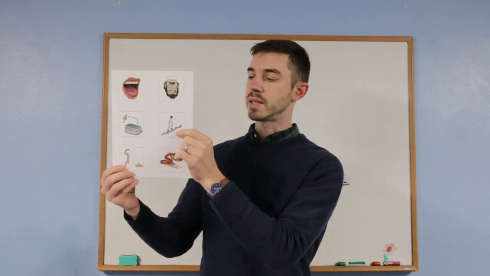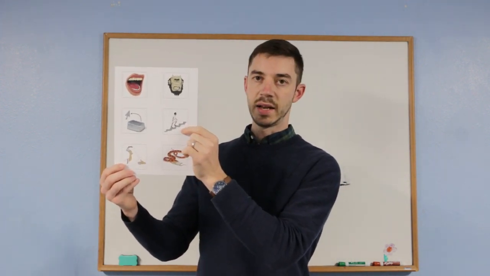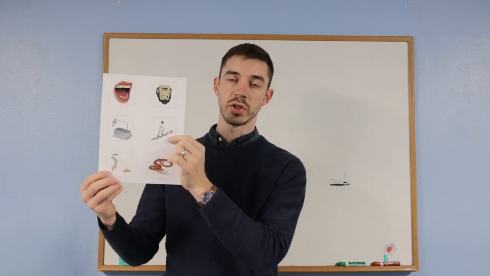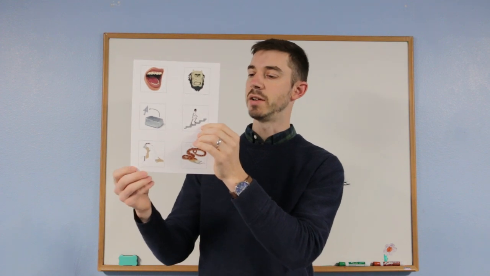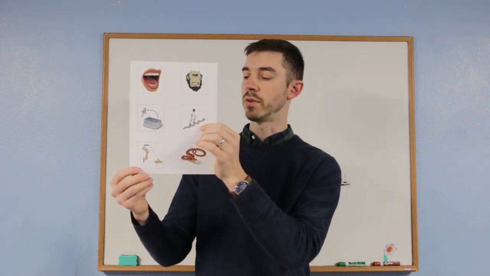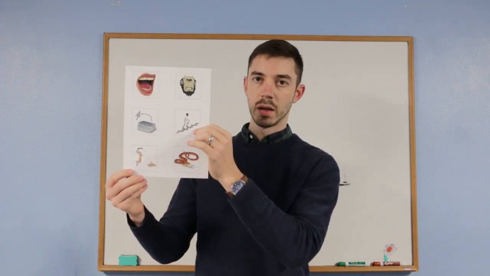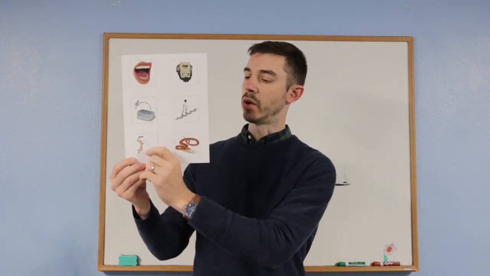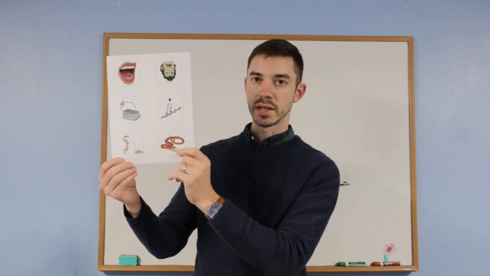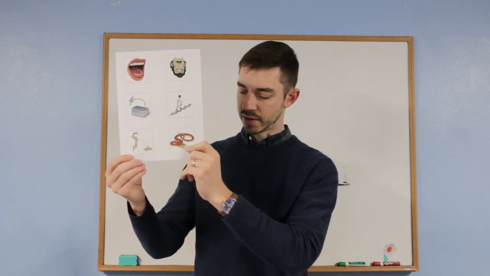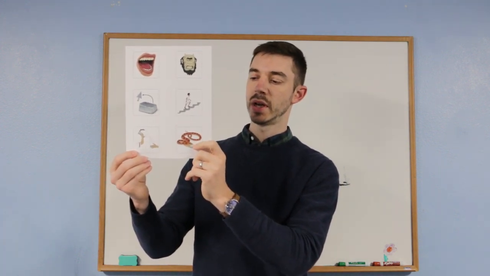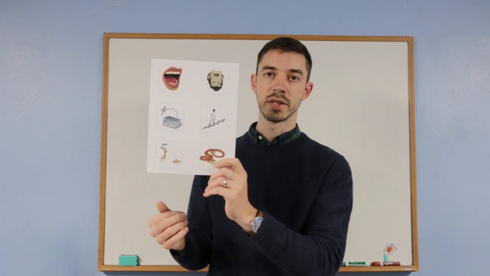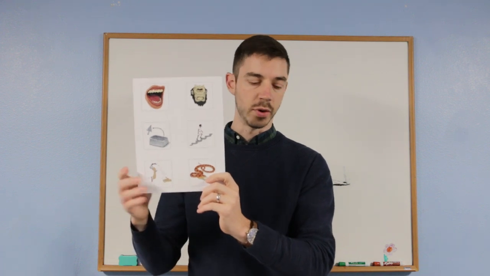Next is he ascends, and it's ascendit, and in English a derivative of this would be ascend. A lot of the derivatives this week are very similar to these words. Next is he snatches out of, and it's eripit. And next is he eats, he devours, he consumes, and it's devorat. And a derivative of this in English is devour.